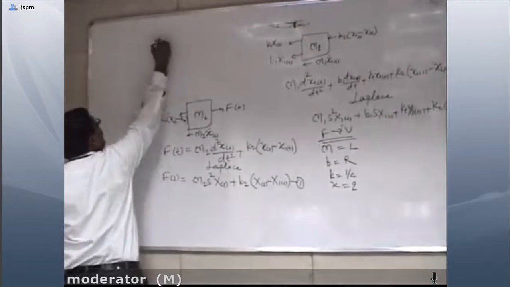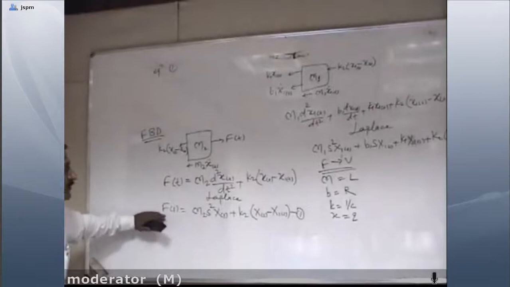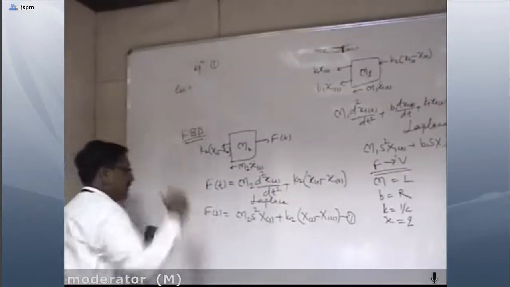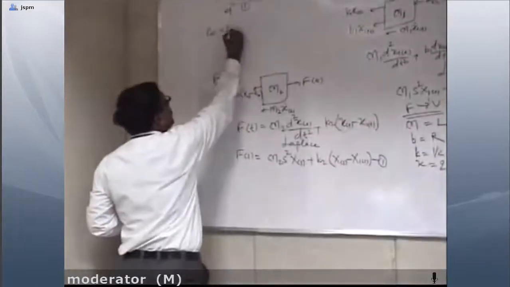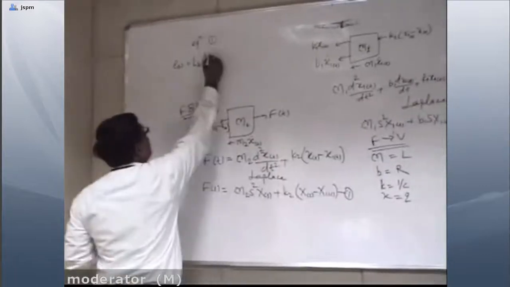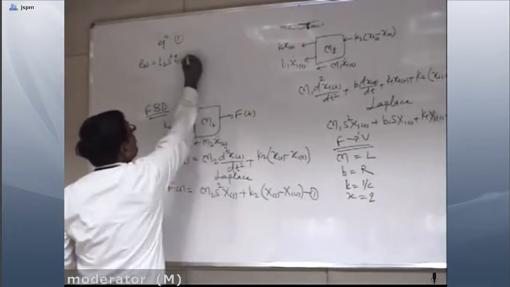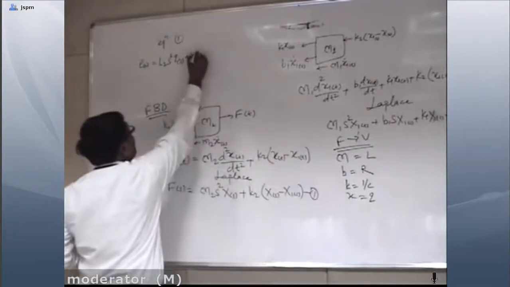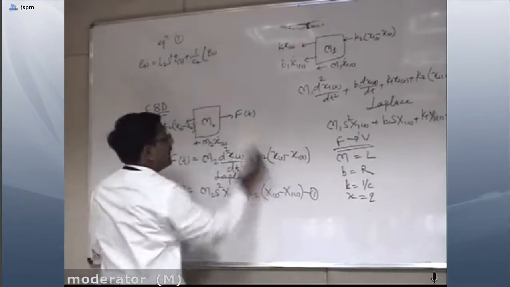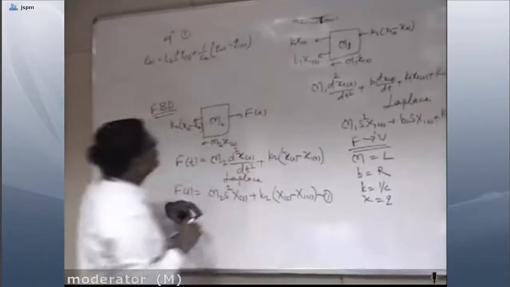Okay. So see here. So equation number 1 becomes, now we are converting for the force to voltage analogy. So F of S, that is E of S. Okay. E of S, that is applied voltage, is equal to M2, L2 S square Q of S. Correct. L2 Q of S. Yes, it is Q of S plus K2, 1 by C2, Q of S minus Q1 of S. Okay, this is one. Okay.